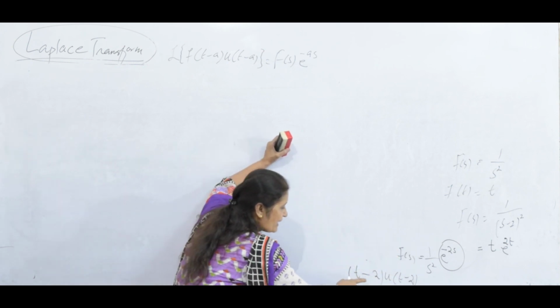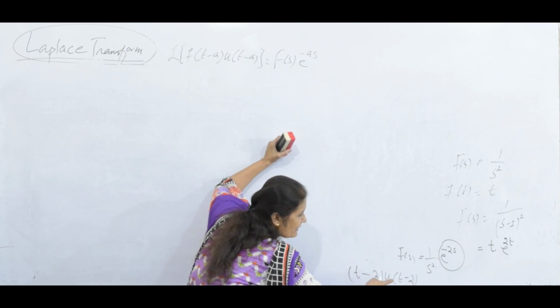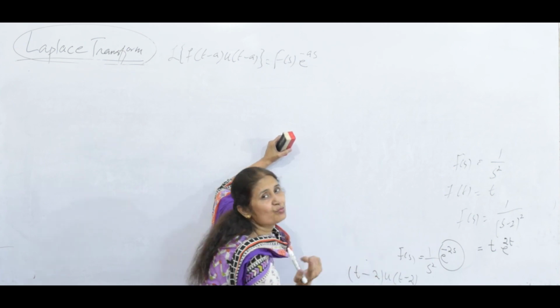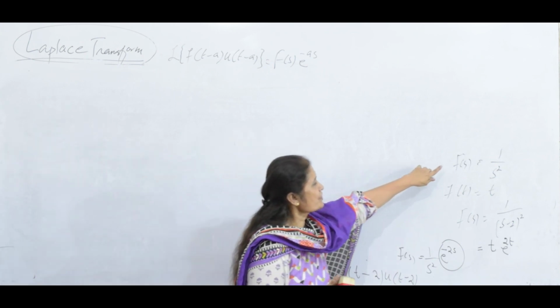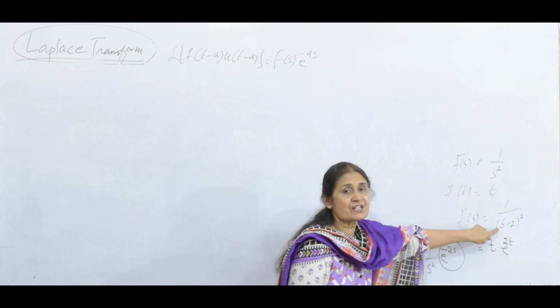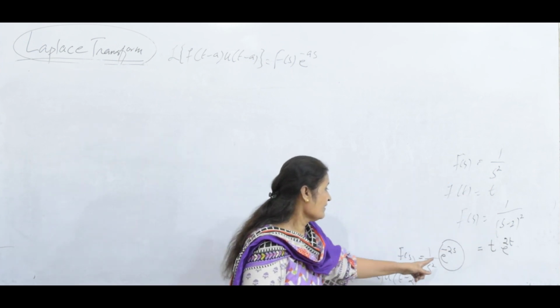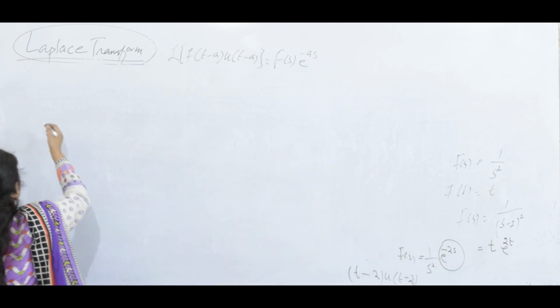Because if you find the Laplace of this, the Laplace of t is 1 over s square, and e to the minus as, where a is 2. Now we have seen the simple function whose Laplace inverse we have found, then when s is shifted, and then when there is an exponential, something like this. A few more examples.